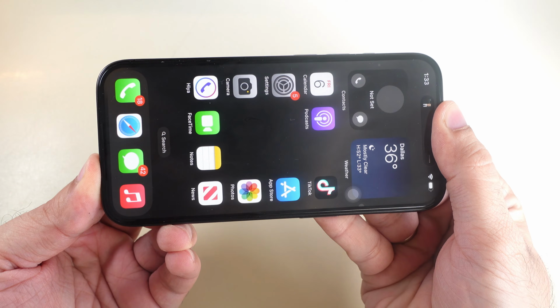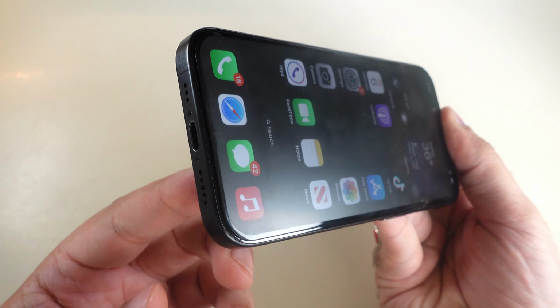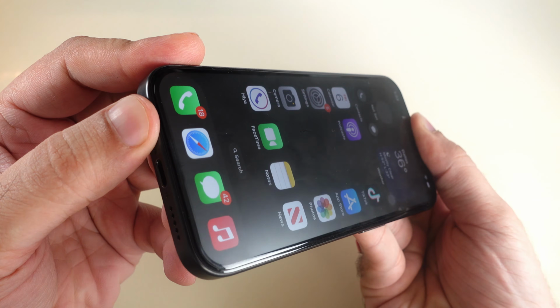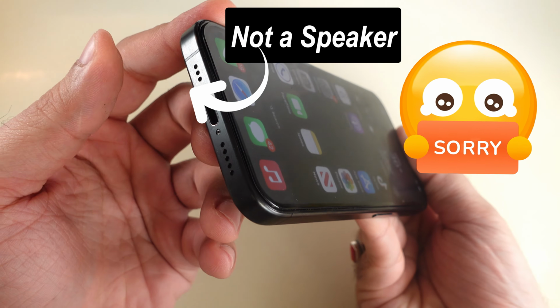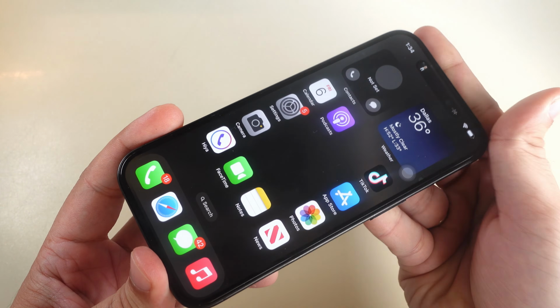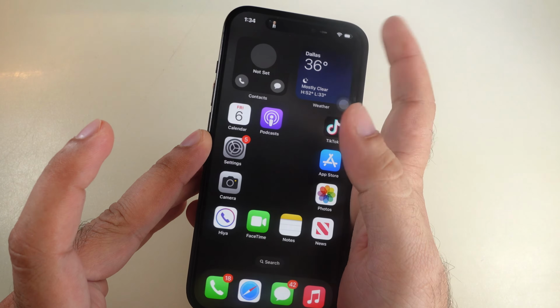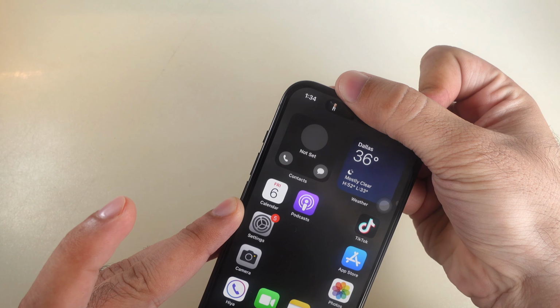As I lift my finger from the bottom left speaker, I can listen to the podcast, but it is not affecting the bottom left side speaker. That means one speaker is on the right bottom side only. When I lift my finger from the top speaker, I can listen to the podcast clearly. That means my top speaker is working as expected.